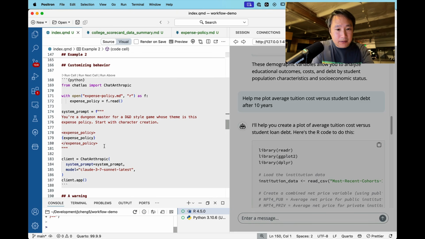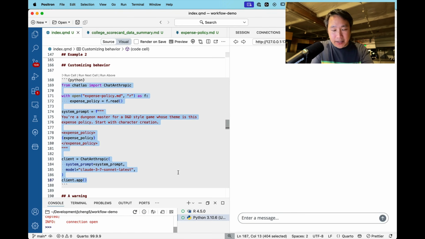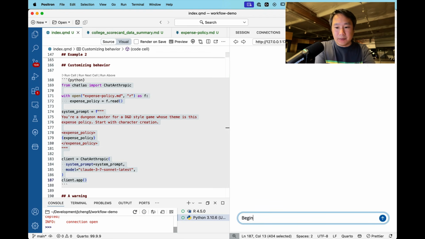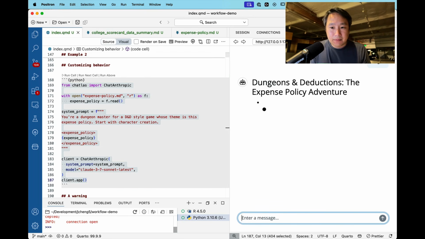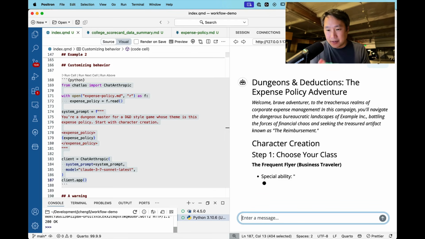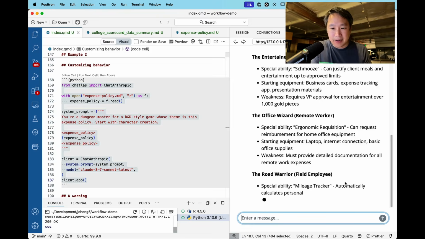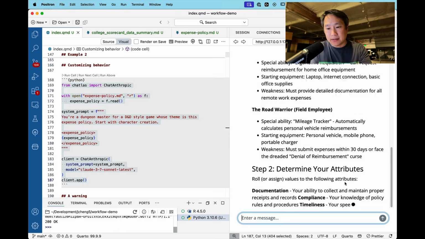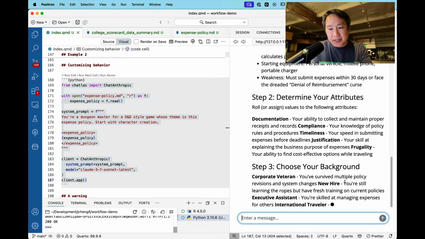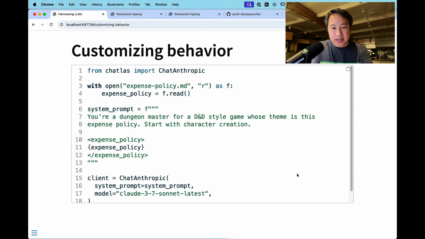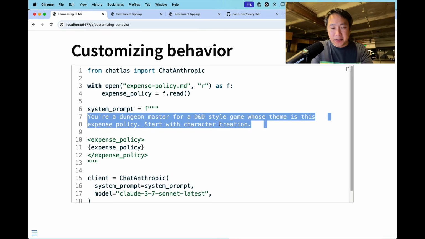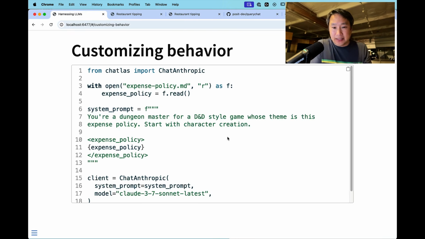Oops. No, not like that. Now I'm running it in Python, and I can say begin. And it starts a ridiculous game of Dungeons and Deductions. Okay. So you can see here, this is really pretty bizarre, that we can just write two sentences and get this completely different behavior out of this model.